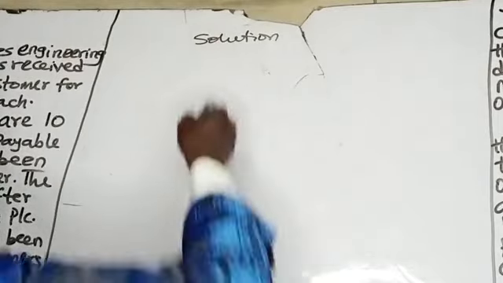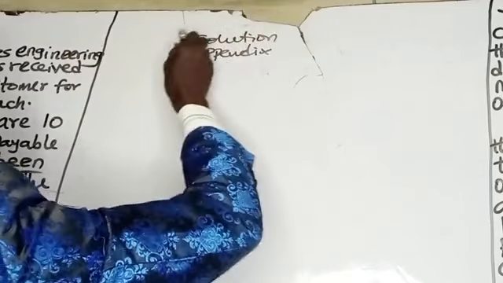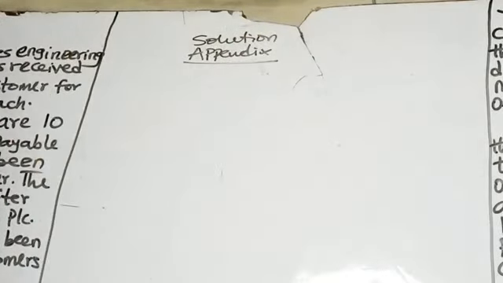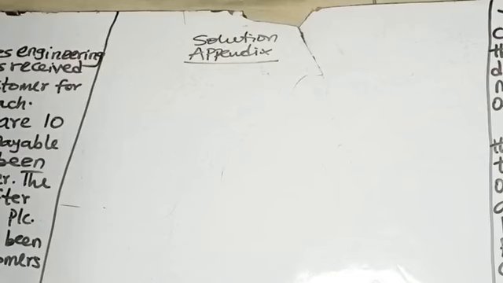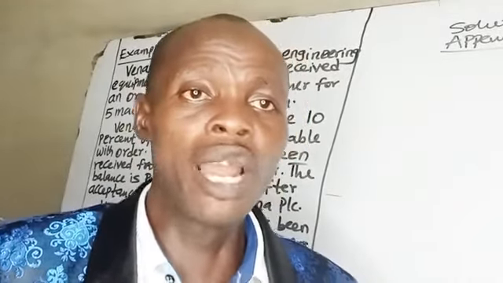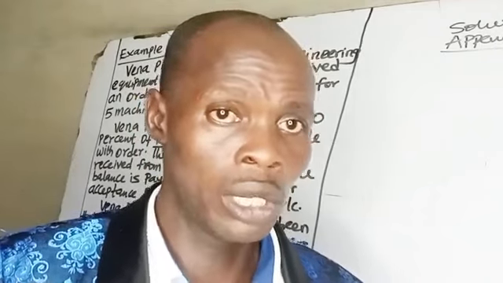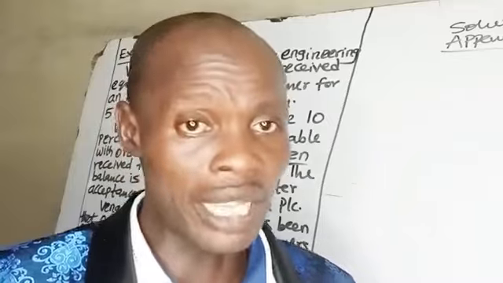Now, let's have this calculation as an appendix to the report. So, you have to evaluate from a purely financial point of view whether Vena PLC should accept the order from the new customer on the basis of the above information. If you look at the information provided in the question, there is information that will enable you to analyze the cash flows. Then you are also given the cost of capital of the entity. Since the cost of capital is provided, that means you want to calculate the present value or the net present value.